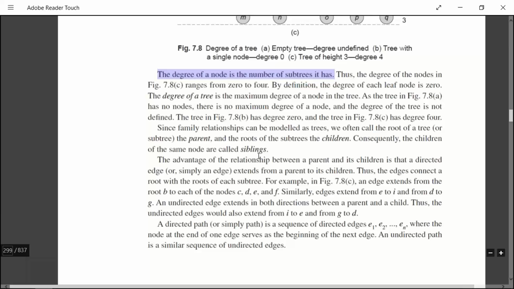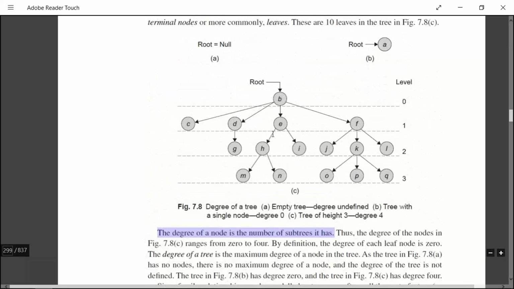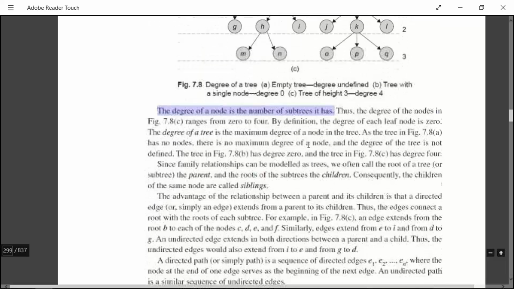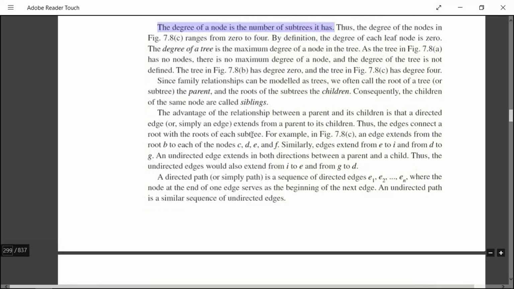The children of the same node are called siblings. See, for E, you have two siblings of the same node. Again, G and H are not siblings because their roots are different, their parents are different. The children of the same node, H and I, are siblings. Next, J, K, L are siblings. Next, O, P, Q are siblings because they have the same root as the parent node. J and O are not siblings, or J and I are not siblings, because they don't have the same node as the root. Okay, next.